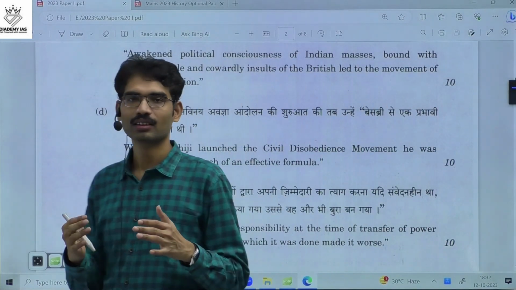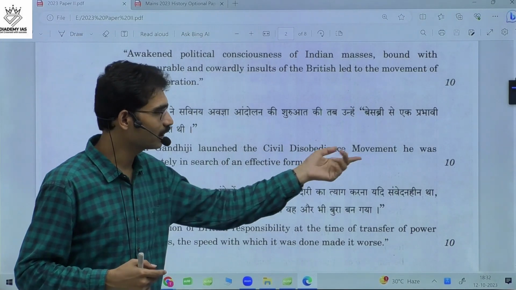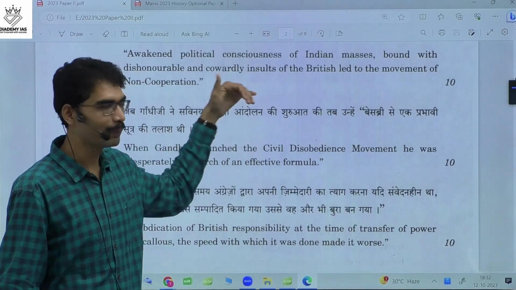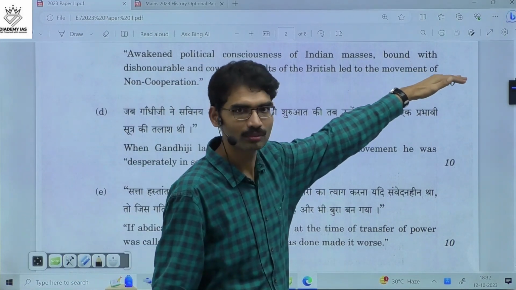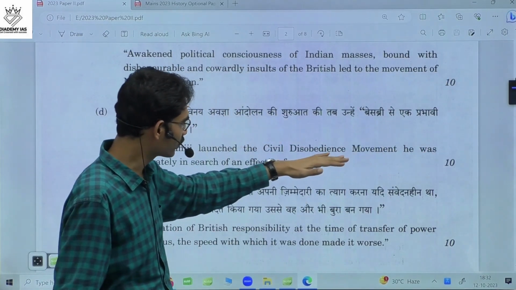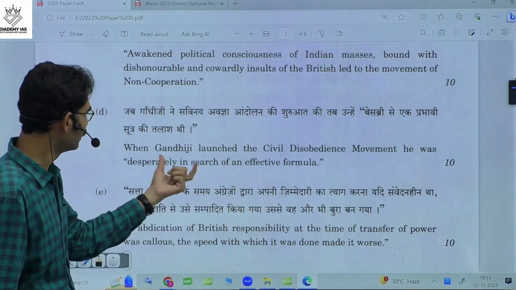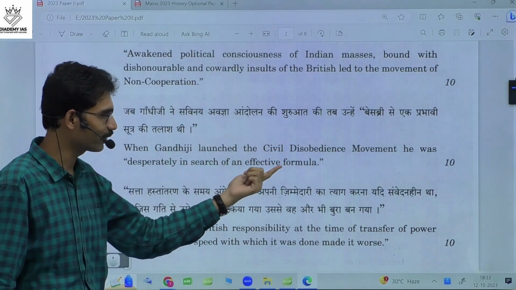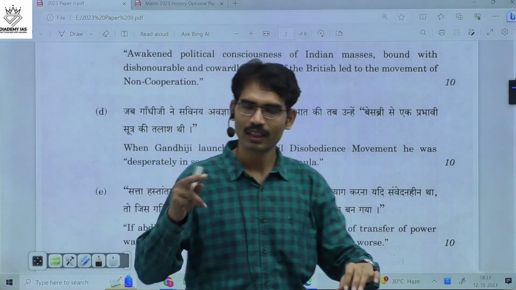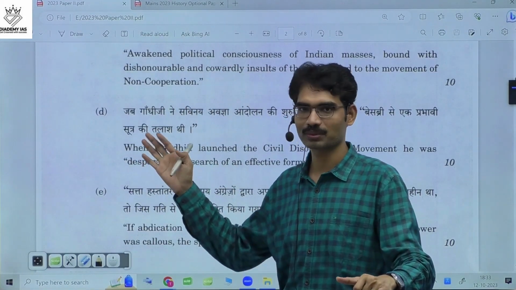And again, for the civil disobedience movement, you have to think about what happened after the non-cooperation movement. One question came from the non-cooperation movement. Now this question is on the civil disobedience movement. Gandhiji launched the civil disobedience movement. He was desperately in search of an effective formula. In simple terms, what are the circumstances?